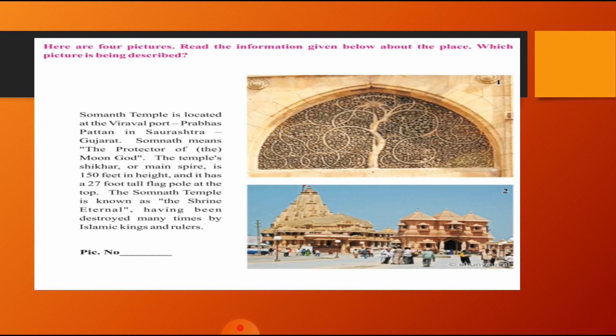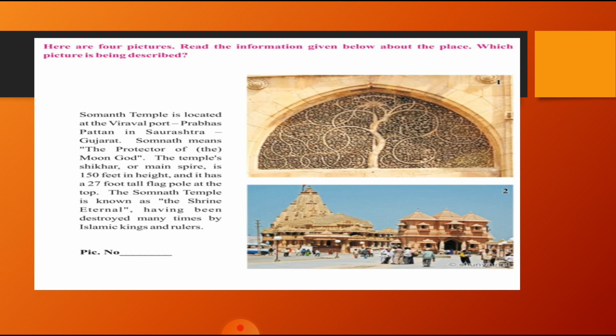So that was about our Gujarat. When you are asked how you can say that Gujarat is the most industrialized state in India, why? Because it contributes about one fifth of the total industrial output. So that's why Gujarat is said to be the most industrialized state in India. Okay, now